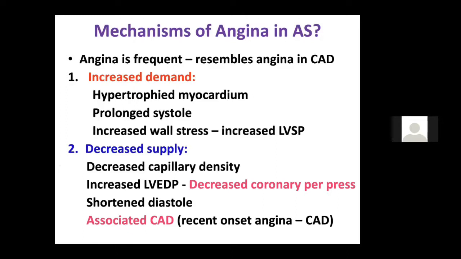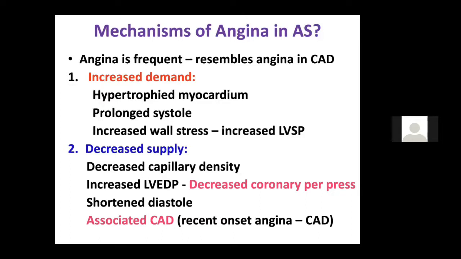This is the most common question you will be asked in the exam if the patient has angina. So there are 5 to 6 important causes. The most common is supply demand mismatch. Why? Because there is a hypertrophied myocardium, which causes increased demand. Also, because of aortic stenosis, systole is prolonged and so the diastole is reduced. Because of shortened diastole, the coronary perfusion pressure is reduced. Also, because of the AS, the LVEDP is increased, which causes decreased coronary perfusion pressure.